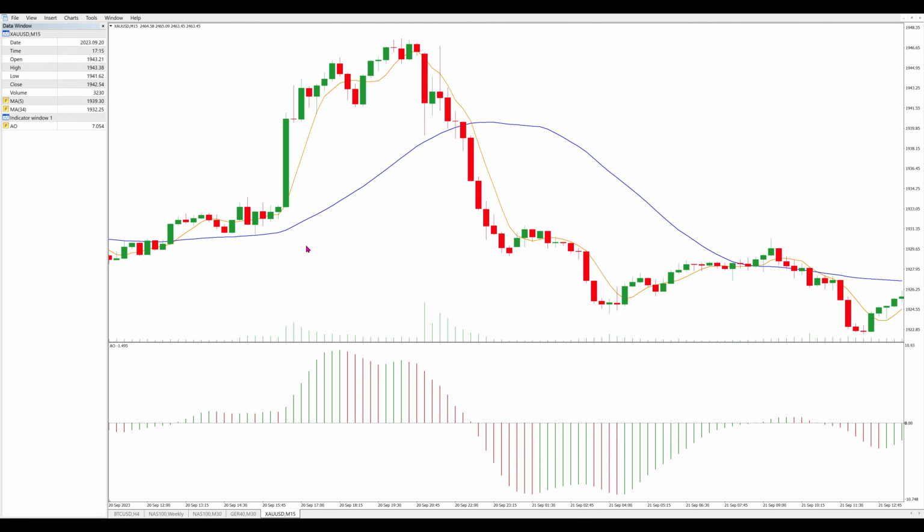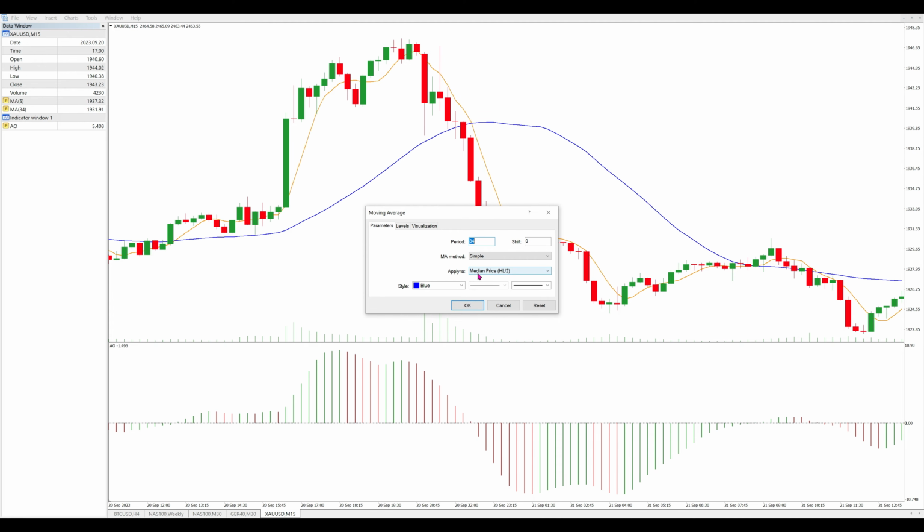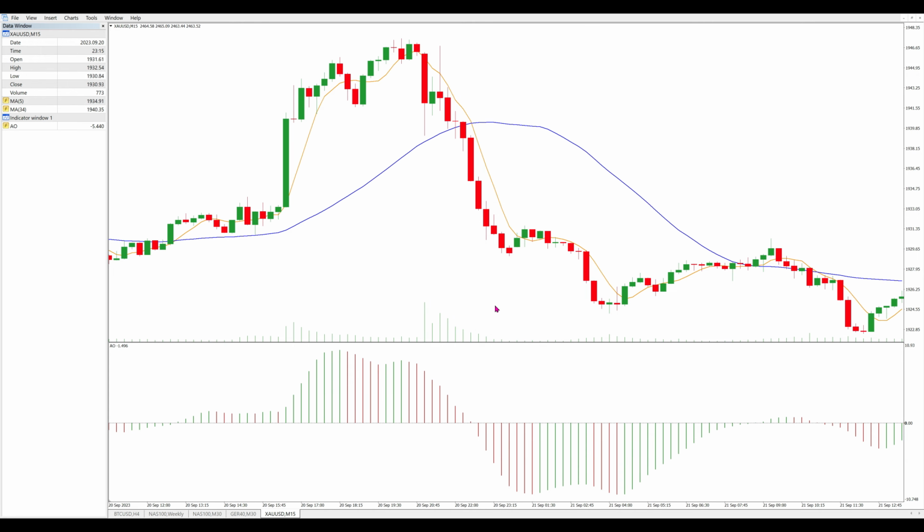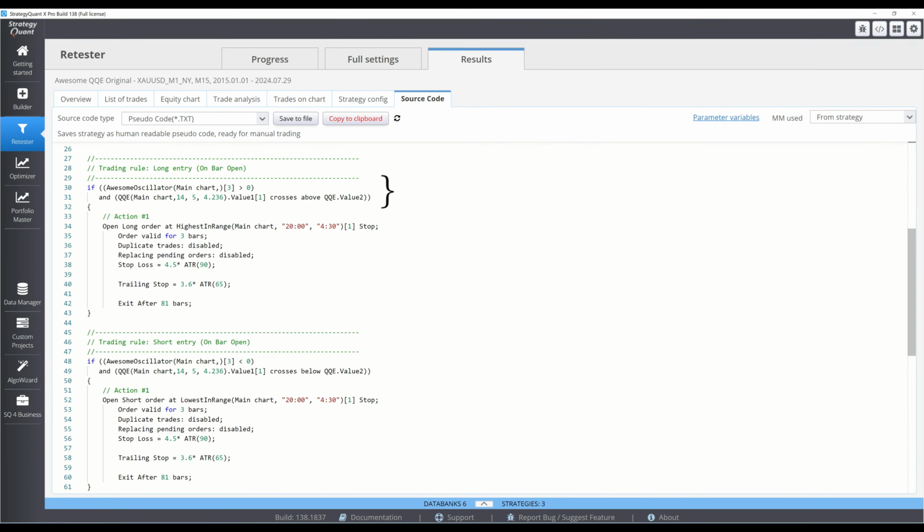The awesome oscillator is the difference between the 5 and 34-period SMA. It uses the median price, which is the average of the bar's high and low. Since the 5-period SMA reacts faster than the 34-period one, awesome values above 0 indicate bullish momentum, while values below 0 indicate bearish momentum. Both entry conditions are looking for bullish momentum, so the strategy is conceptually sound.